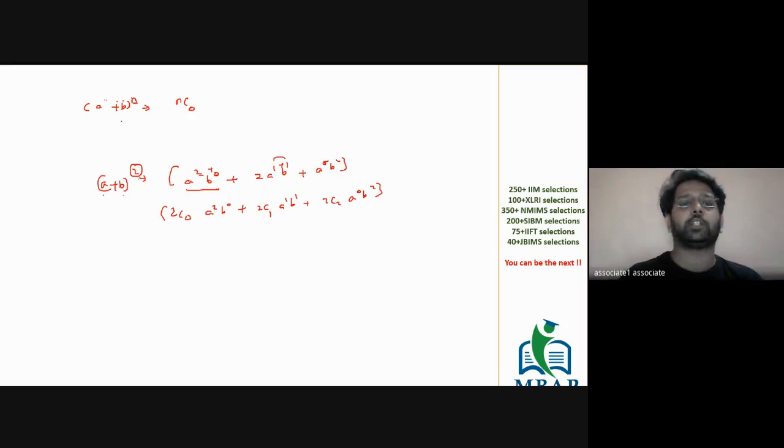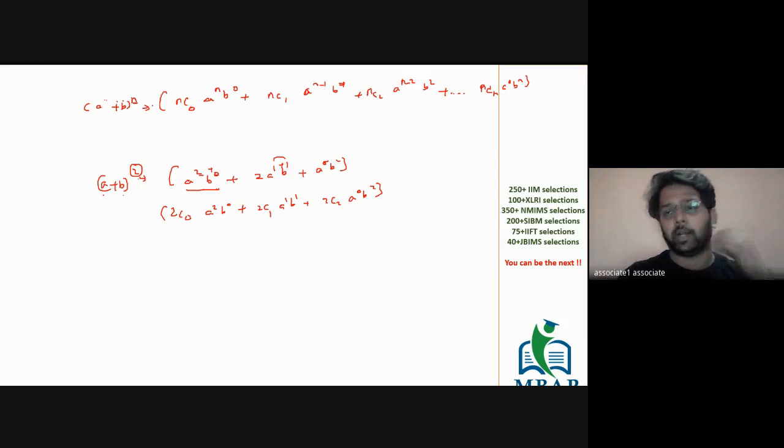Similarly, the expansion of (a + b)^n will give you nC0 a^n b⁰, plus nC1 a^(n-1) b¹, followed by nC2 a^(n-2) b², and this goes on till you get nCn a⁰ b^n. I hope this is clear to all of you, right?